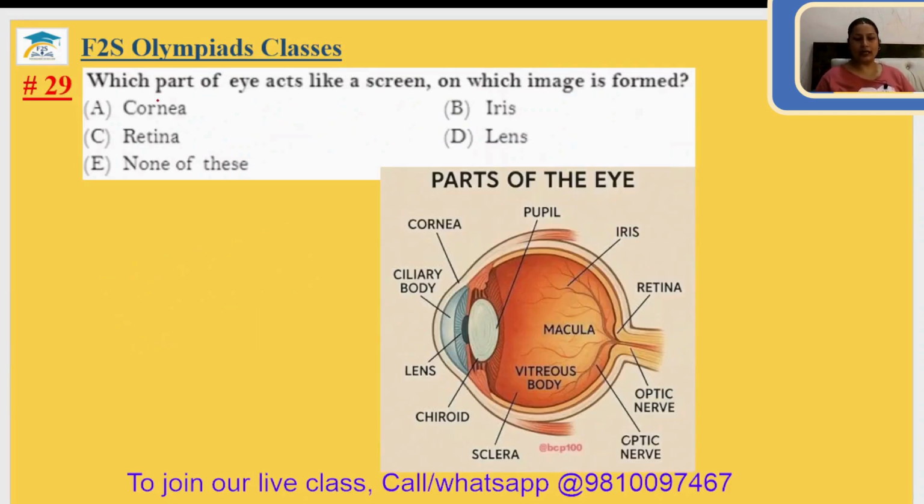Question number 29. Which part of the eye acts like a screen on which image is formed? So in the eye, this is the anatomy of the eye, and retina is the screen where the image is formed. So option C. 29 answer is option C.